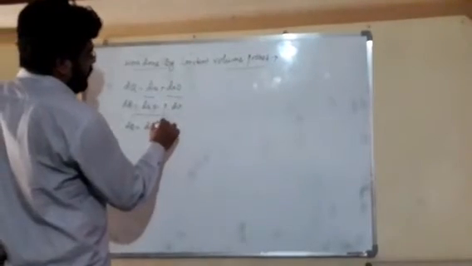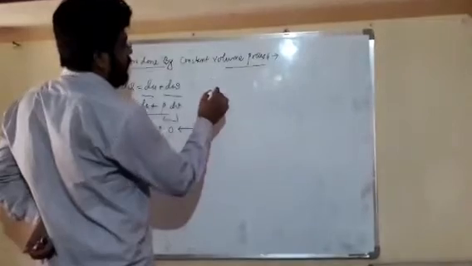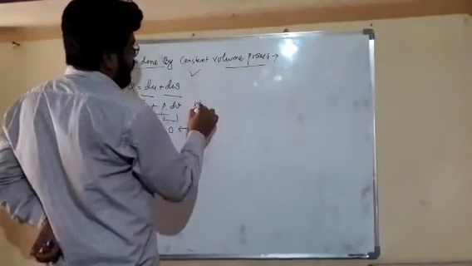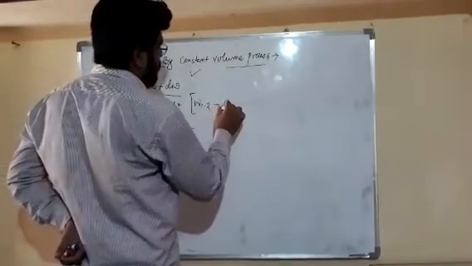Dear friends, here what happened? Our volume is constant, so dq is equal to du, and the pdv term becomes 0. So from here we can say that work done in case of a constant volume process is 0.